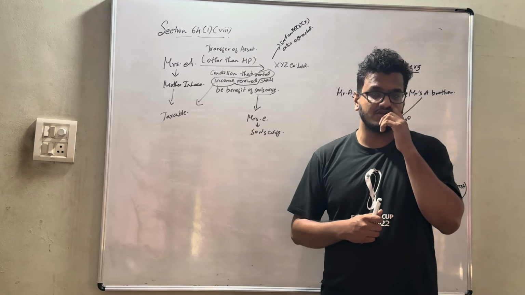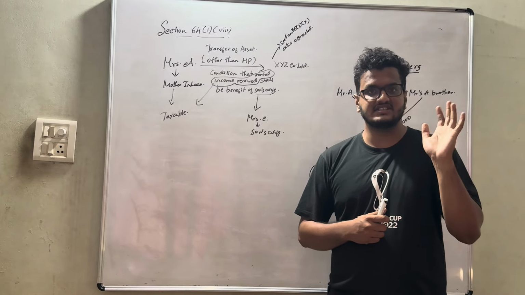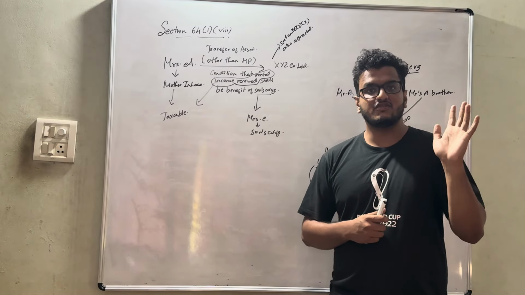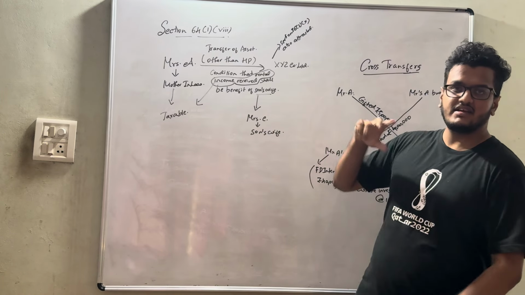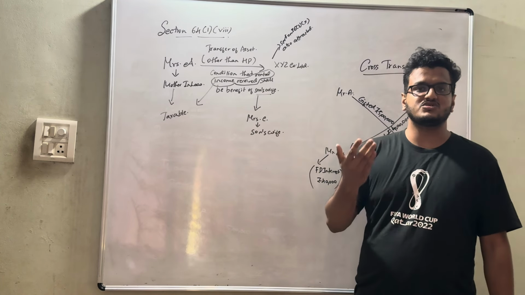If it has been received for inadequate consideration, then the difference between FMV and consideration will be taxable. In the case of immovable property, if the stamp duty value exceeds 50,000, then it shall be taxable. Otherwise, the difference between stamp duty value and consideration, if it exceeds 50,000 or 10% of the consideration, whichever is higher, will be taxable. This is a small introduction to section 56 clause 2 clause 10.